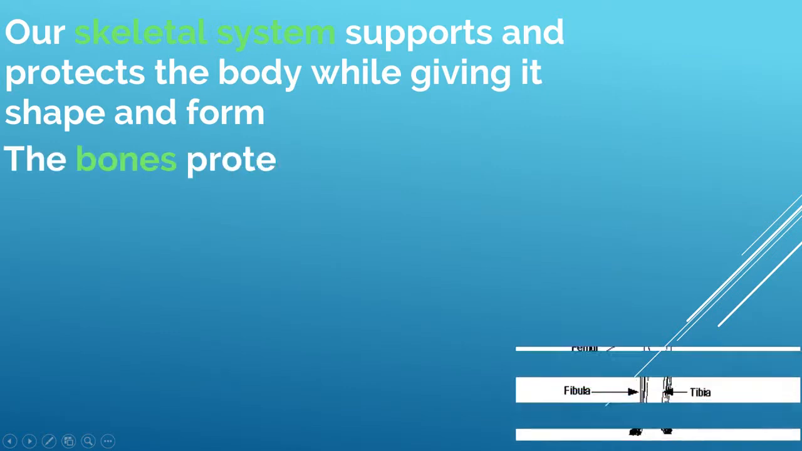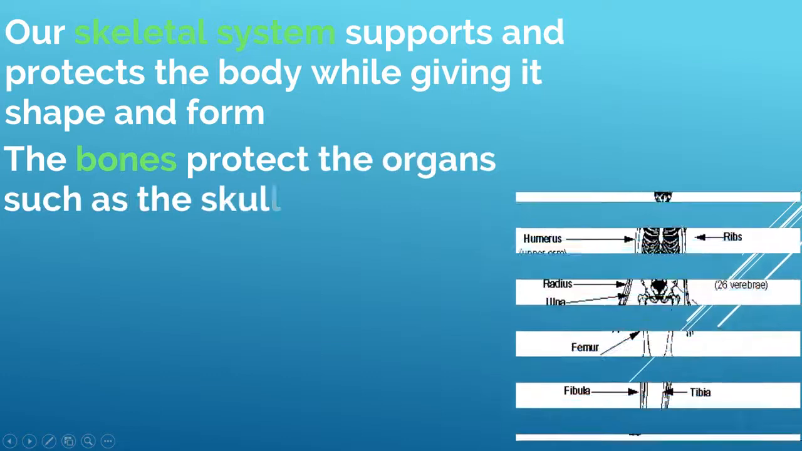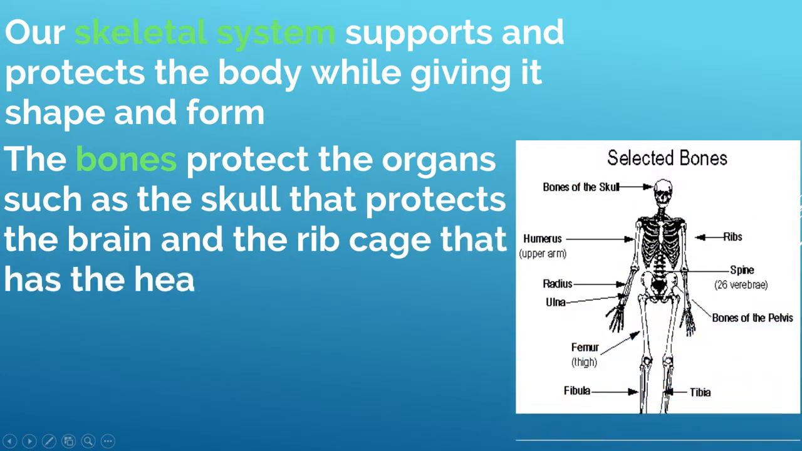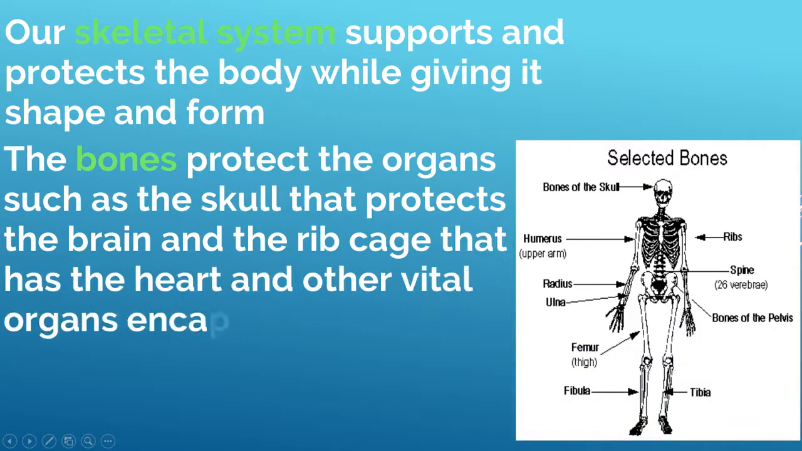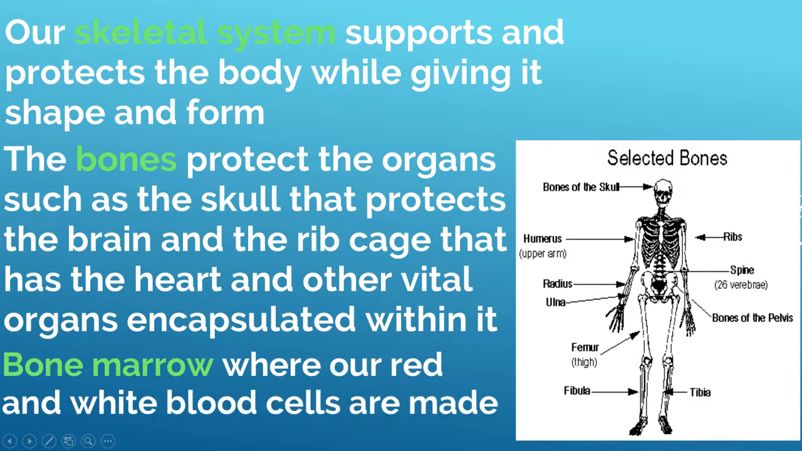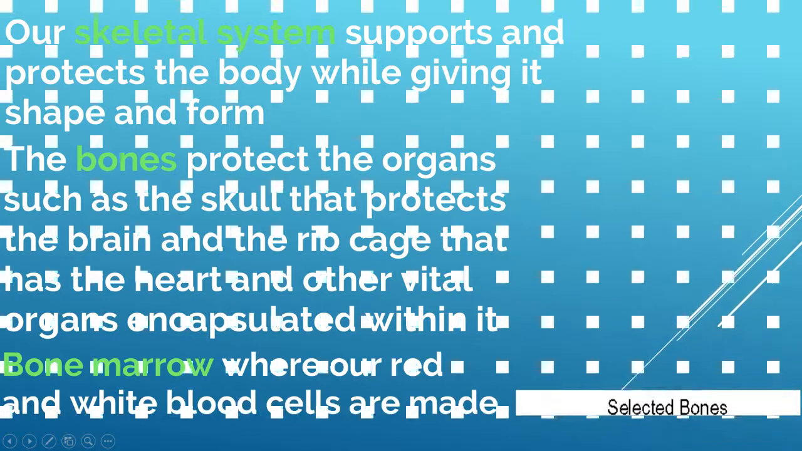The bones protect the organs, such as the skull protects the brain and the rib cage protects the heart and the other vital organs encapsulated within it. The bones also have connections with the circulatory system, and the inner part of bones contains a spongy tissue called the bone marrow, where our red and white blood cells are made.